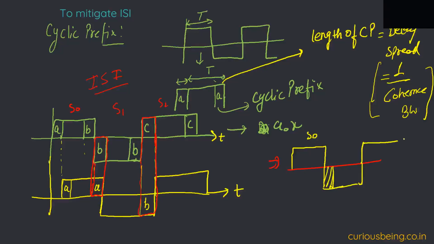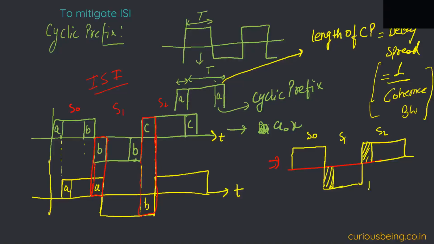For symbol 2, the cyclic prefix will be interfered. So for every symbol, only the cyclic prefix will be affected because of the ISI.